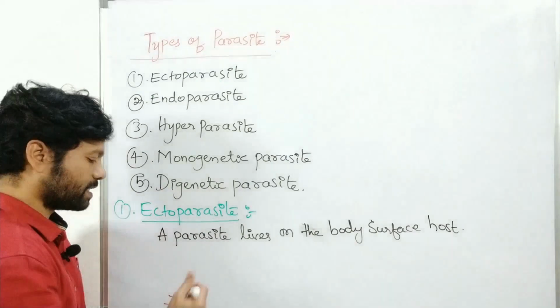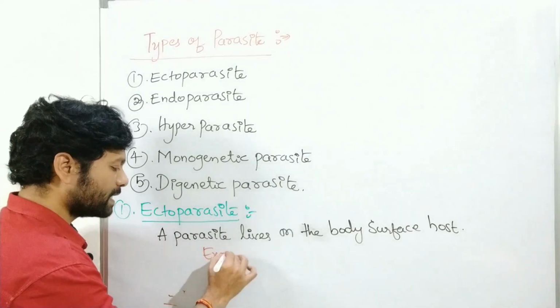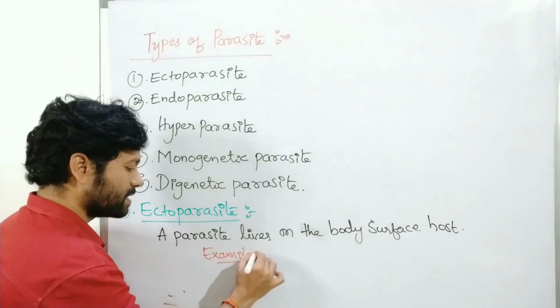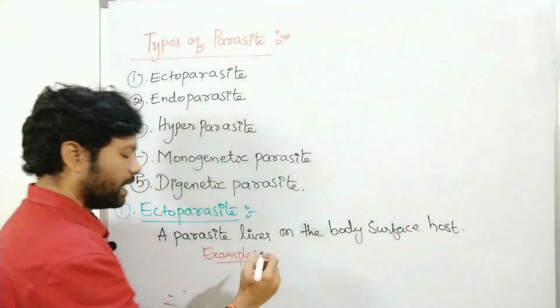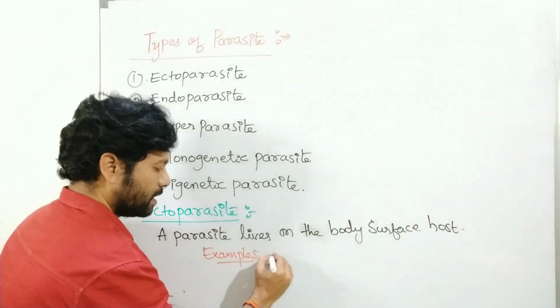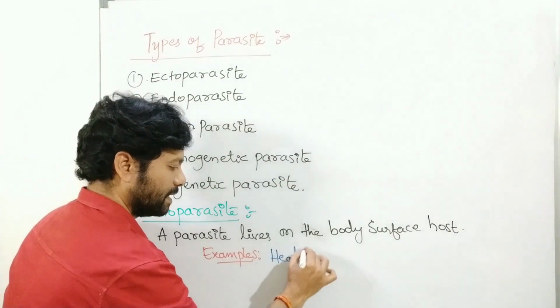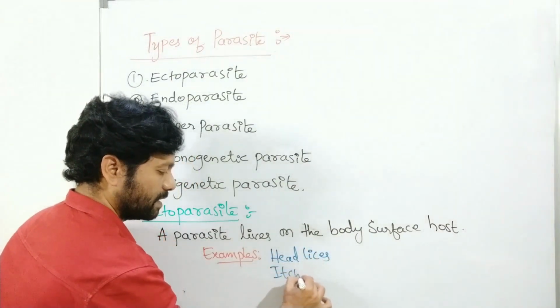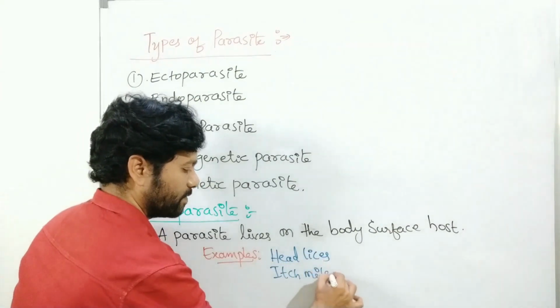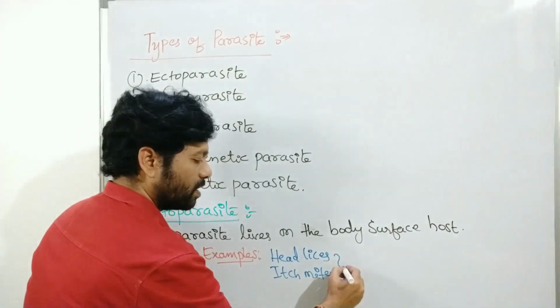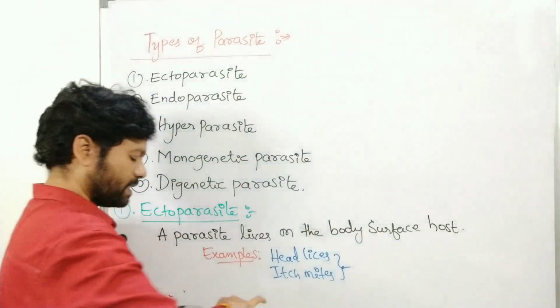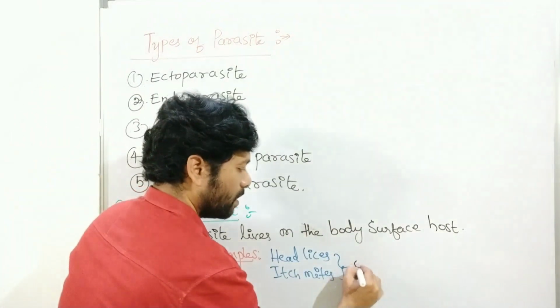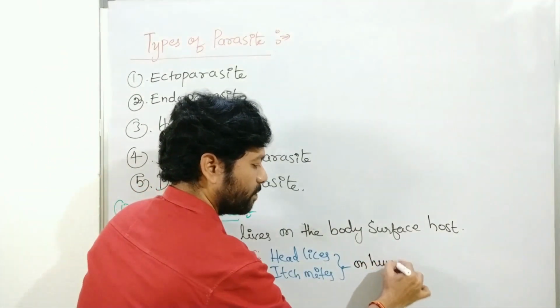So what are the examples included here? One is head lice and itch mites, which live on the human body surface.